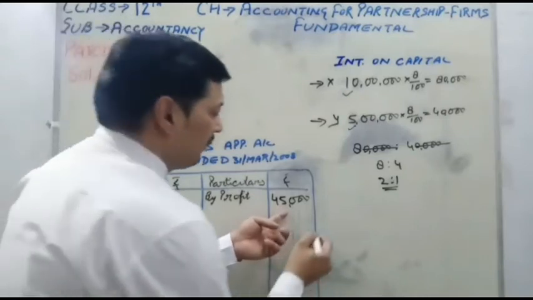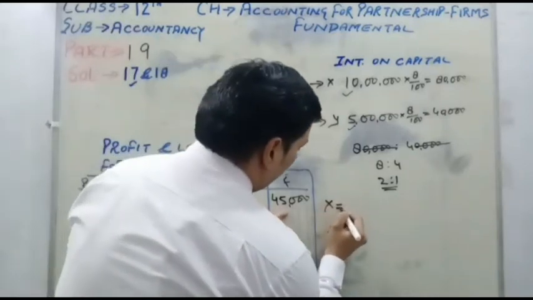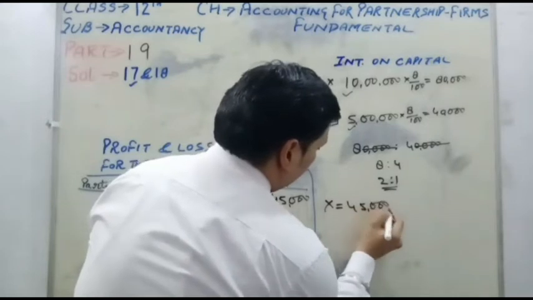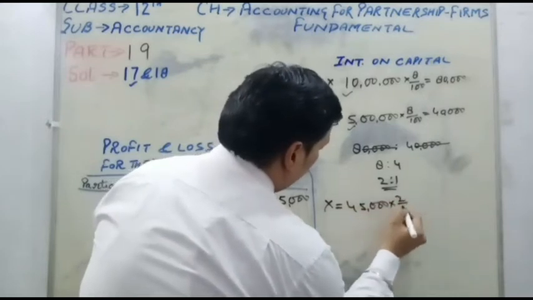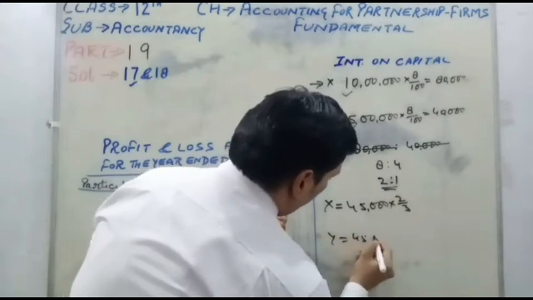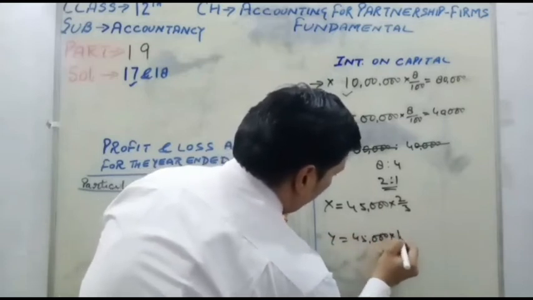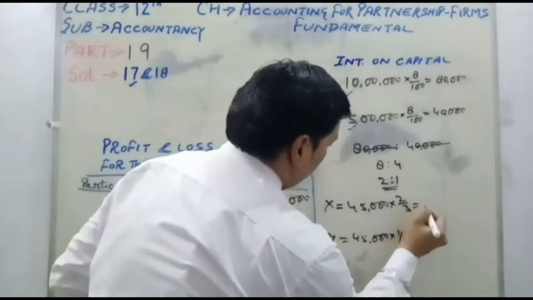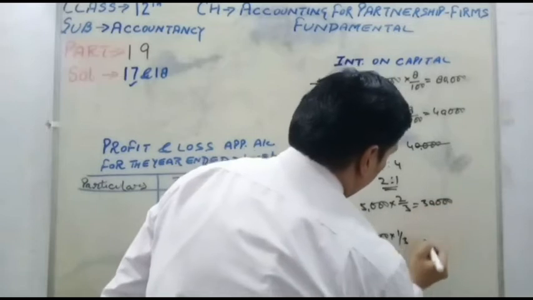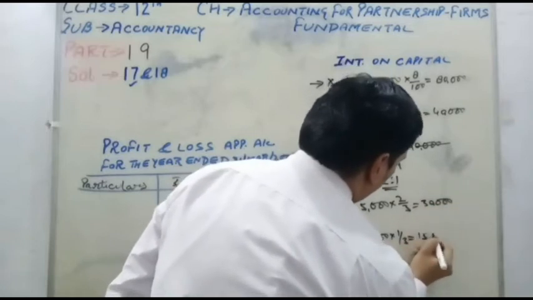Now we will distribute this profit of 45,000 to the partners. 2 by third of 45,000 and 1 by third. X is equal to 30,000 and Y is equal to 15,000.